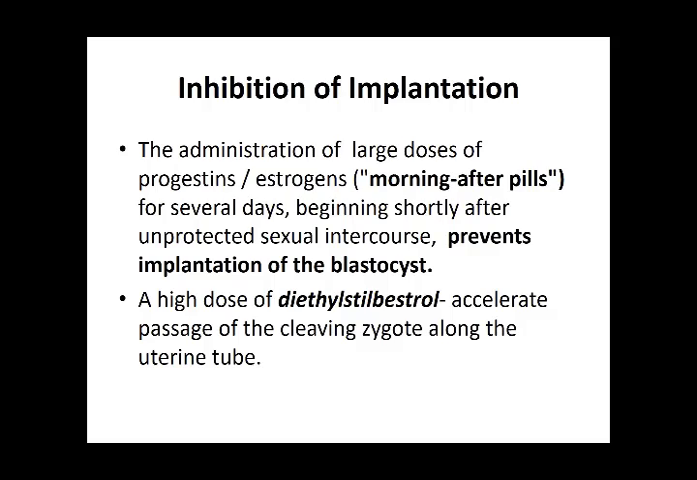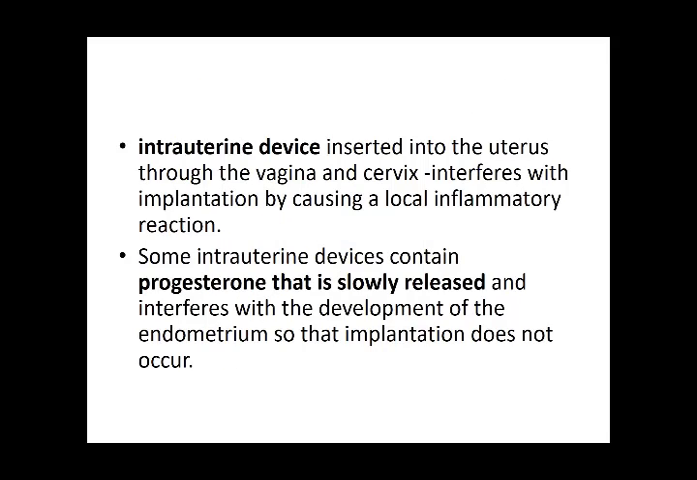Even if fertilization has occurred, this morning after pill, which is basically estrogen and progesterone, prevents the implantation of the blastocyst, which is thrown away by the menstrual cycle. A high dose of diethylstilbestrol accelerates the passage of the cleaving zygote along the uterine tube, so that doesn't allow the routine passage to occur, and this doesn't allow implantation. So when implantation is not there, the unwanted pregnancy is aborted.